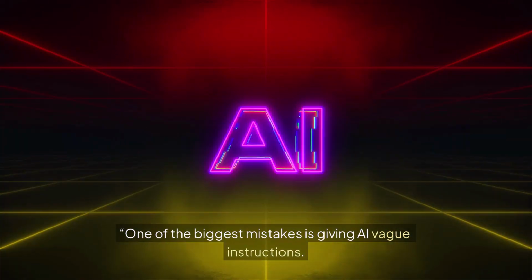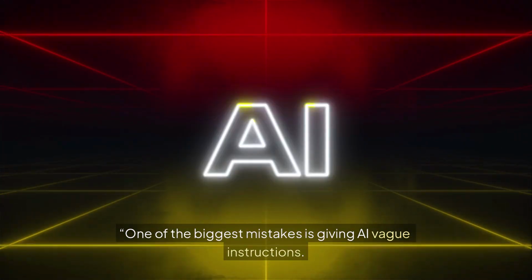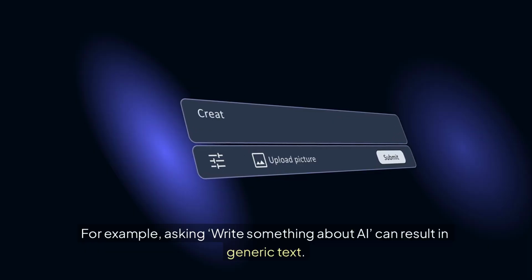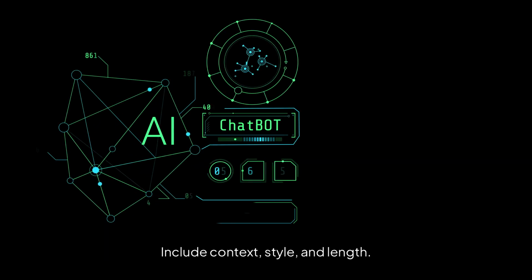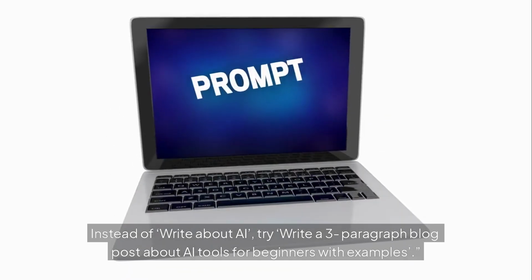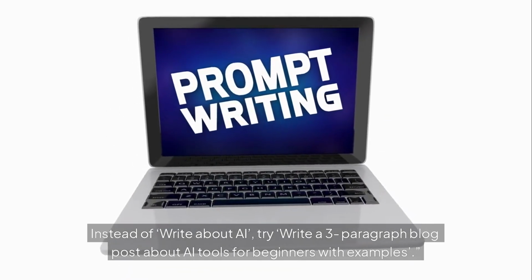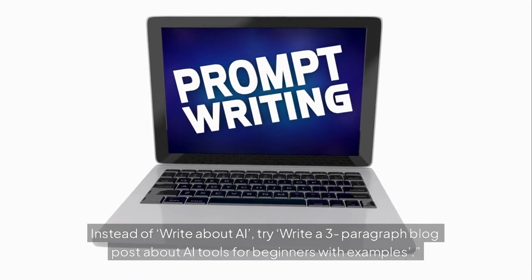One of the biggest mistakes is giving AI vague instructions. For example, asking "write something about AI" can result in generic text. Fix: be specific. Include context, style, and length. Instead of "write about AI," try "write a 3-paragraph blog post about AI tools for beginners with examples."